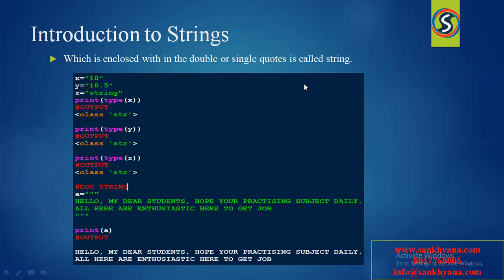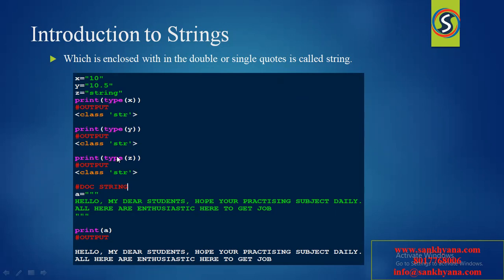Whatever the thing is, either an integer data type, a float data type, or characters, whatever is enclosed within a single quotation or a double quotation, we can call that a string. So here I have shown some examples to you. These are the examples for the string, and whatever it may be, you can call those things strings.